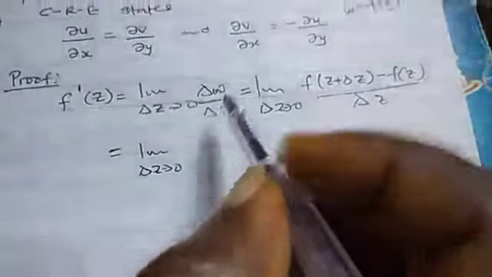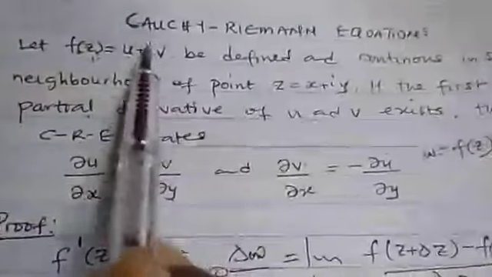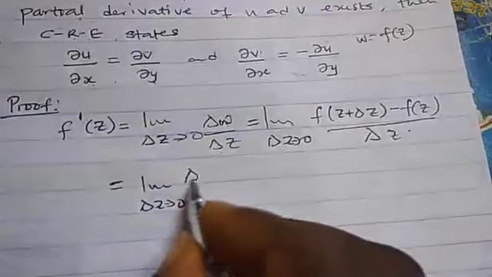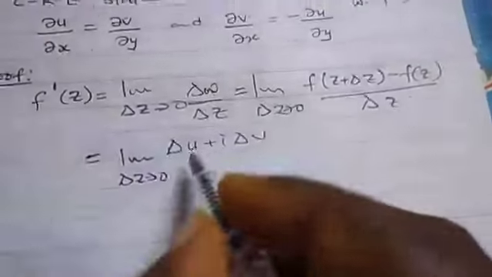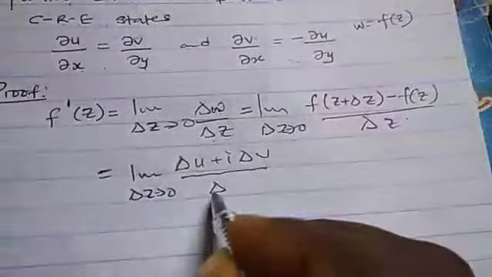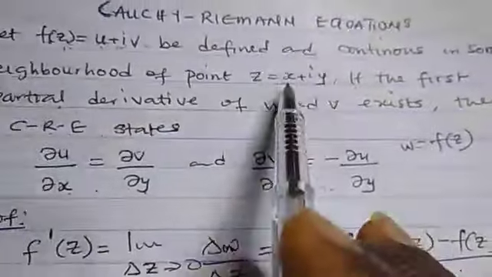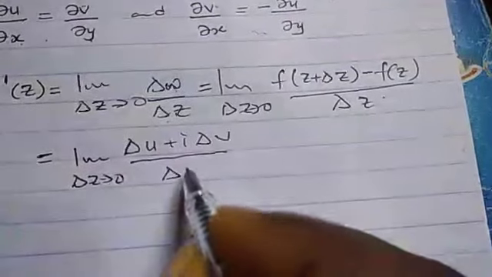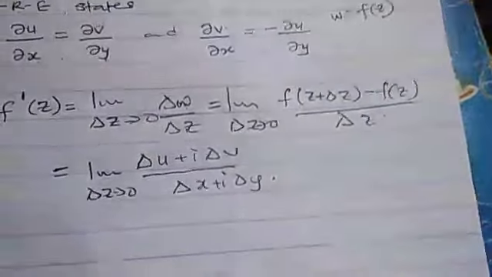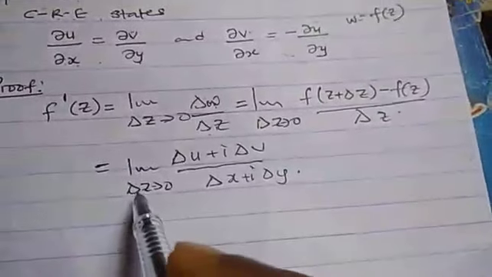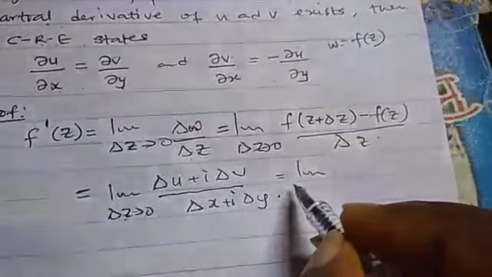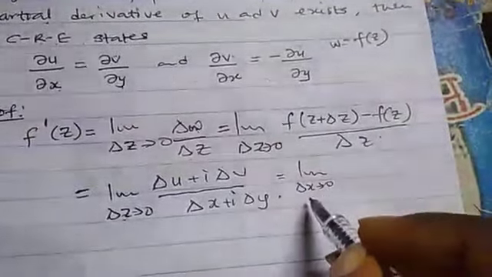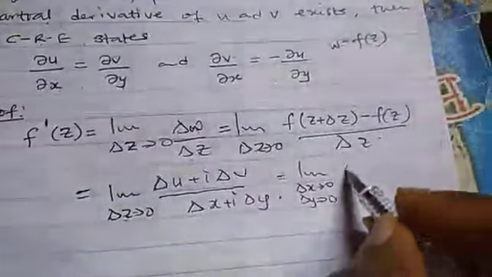Since we have said w simply means f of z, and our f of z is u and v, this delta w will be the same thing as delta u plus i delta v, divided by delta z. Here we know that z is x plus iy, so delta z will be delta x plus i delta y. So we can write it like this, and this has turned to a limit, where delta x tends to 0 and delta y tends to 0.